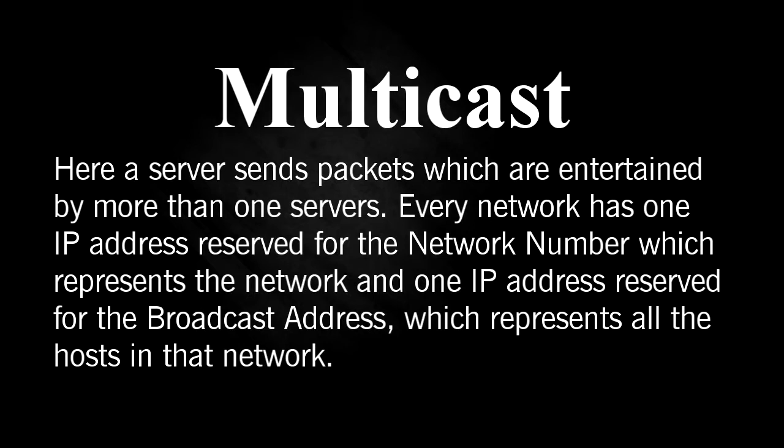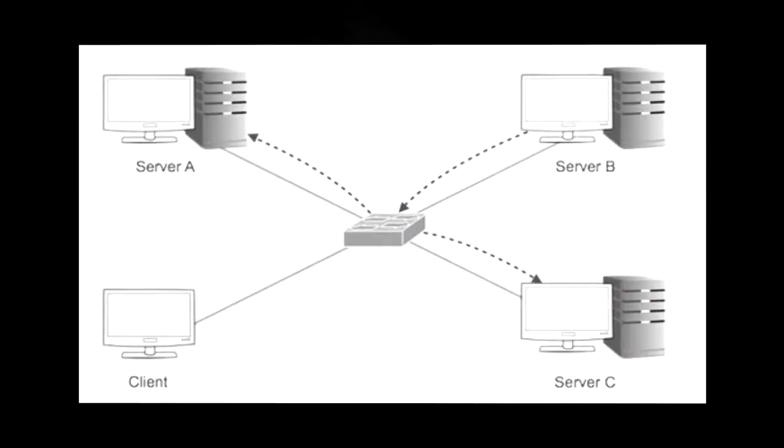Every network has one IP address reserved for the network number, which represents the network, and one IP address reserved for the broadcast address, which represents all the hosts in that network. Look at the picture. Here server B does not send the data to all hosts. It only sends the data to server A and server C, and the client does not receive the data.